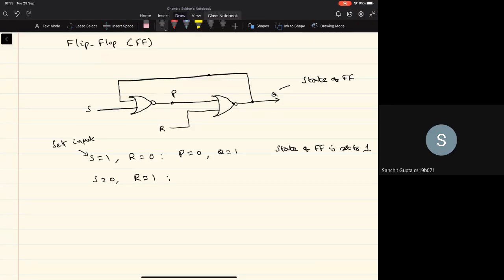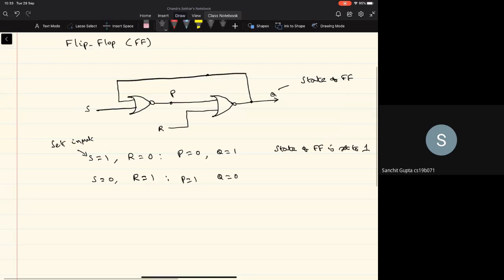These two operations are independent. So if at some point I give S equal to 0 and R equal to 1, because R equal to 1, irrespective of the value of P, the output Q will be equal to 0. And when Q is 0, both the inputs to the first NOR gate are 0, therefore P will be equal to 1.